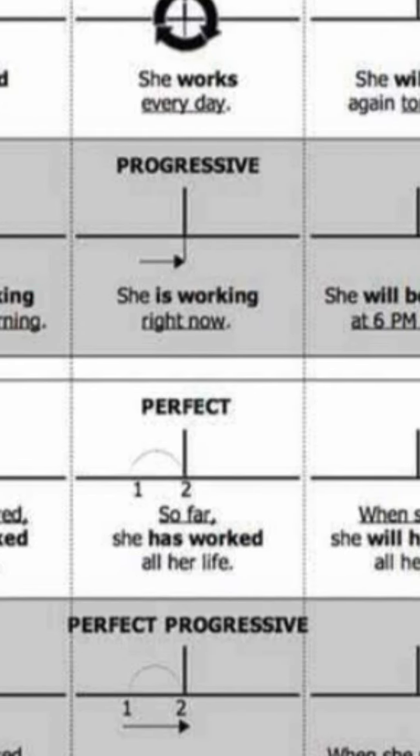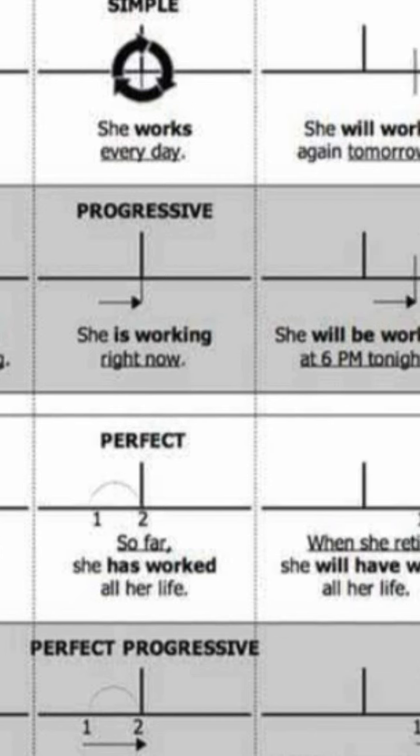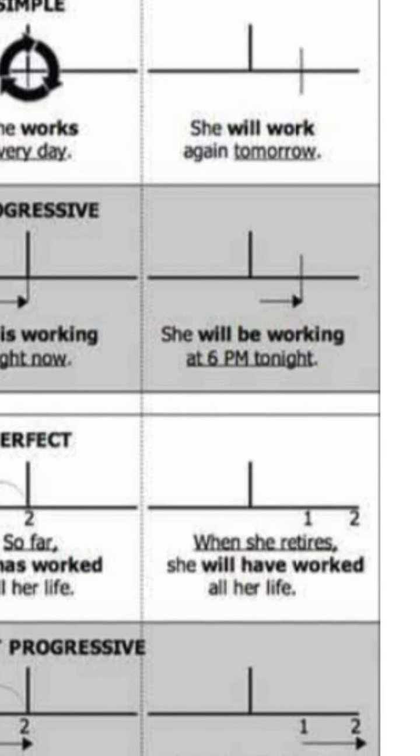The action was going on. In present tense, present continuous, she is working right now. Right now, what she is doing, she is working. He is writing, he is watching, you are standing. So if that action is going on at that moment, that is written in present continuous or present progressive.